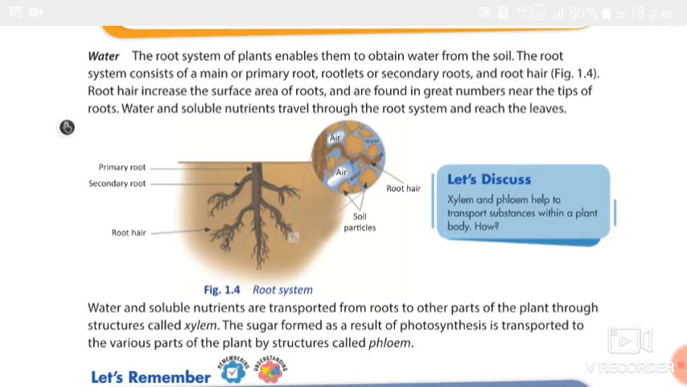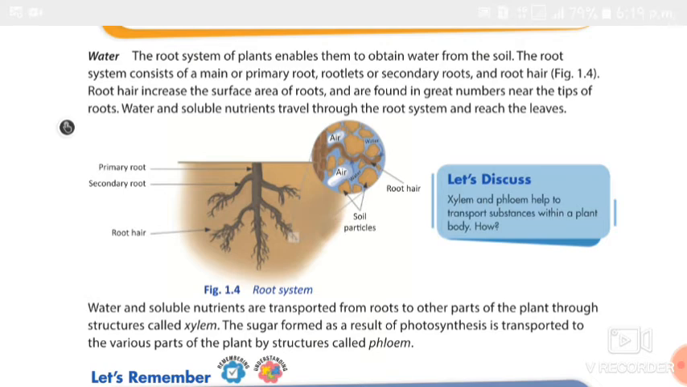The root absorbs the water and it passes to all the other parts of the plant through the structure called xylem. Inside the root system, xylem tubes are there. Through these xylem tubes, the water absorbed by the root passes to the stem, the leaves and the top of the branches also.